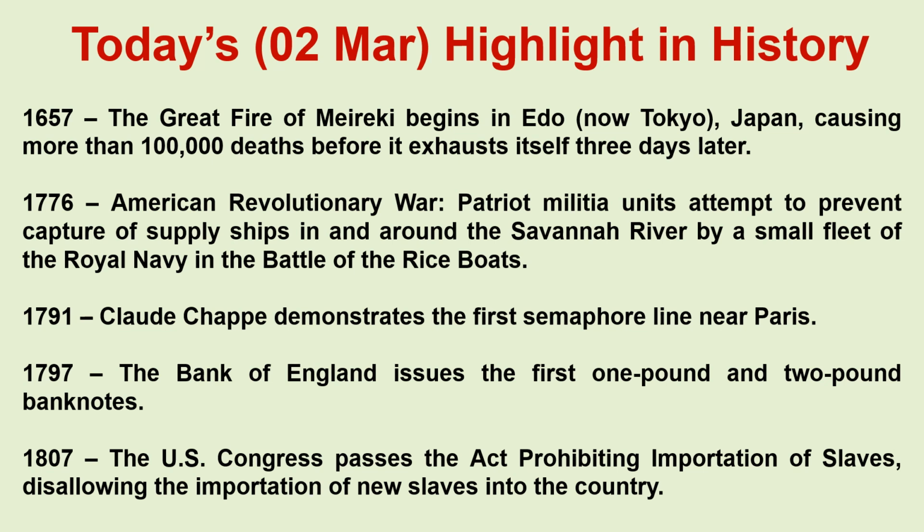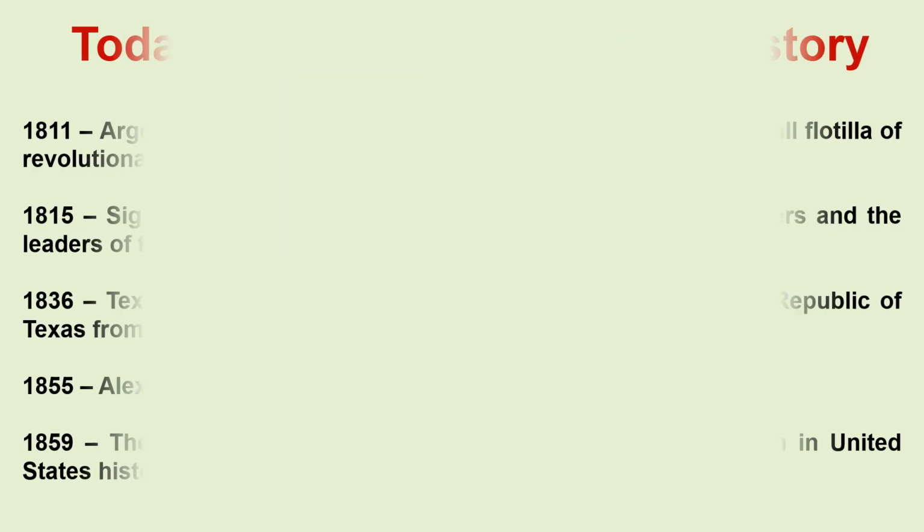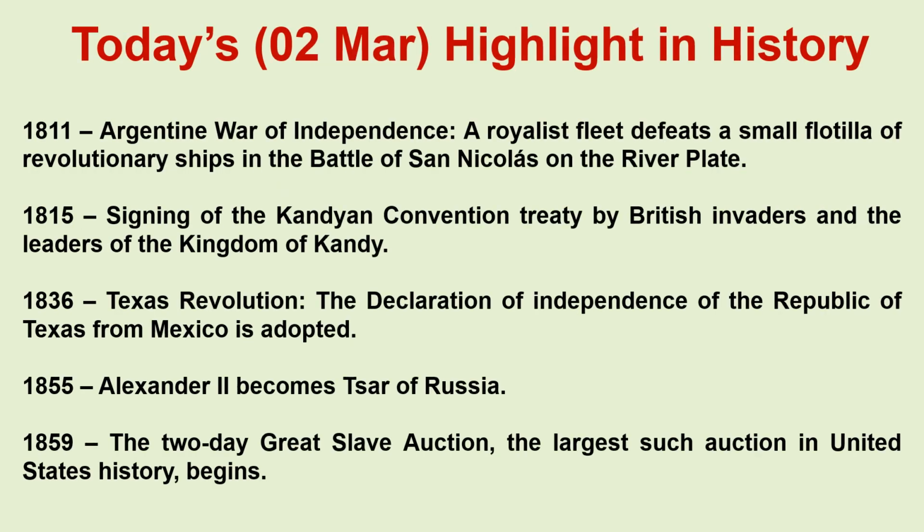1807. The US Congress passes the act prohibiting importation of slaves, disallowing the importation of new slaves into the country. 1811. Argentine War of Independence. A royalist fleet defeats a small flotilla of revolutionary ships in the Battle of San Nicolas on the River Plate. 1815. Signing of the Kandian Convention Treaty by British invaders and the leaders of the Kingdom of Kandy.